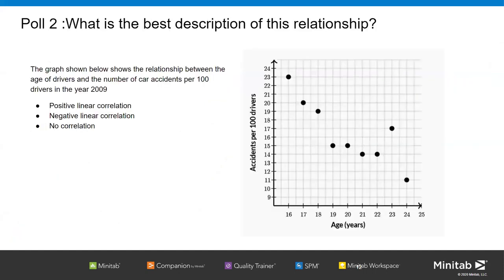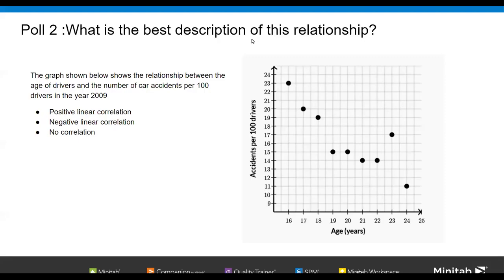All right. So just to make you understand, we will launch poll 2 here. Here there is a graph which shows the relationship between age of drivers and the number of car accidents per 100 drivers in the year 2009. So can you tell me, is it a positive correlation, a negative correlation, or there is no correlation? What do you think about this one?